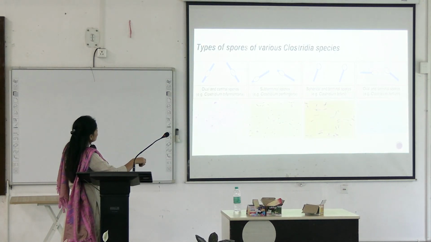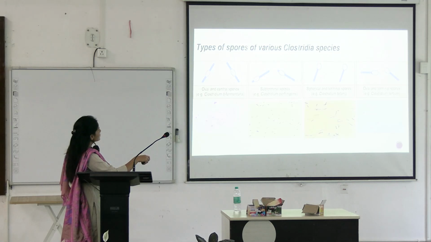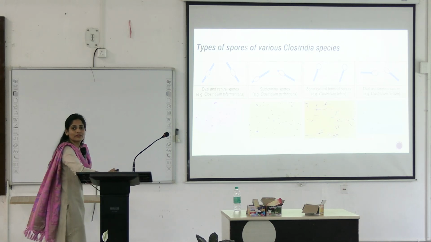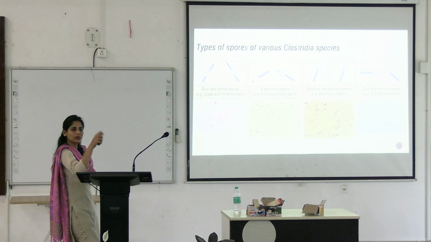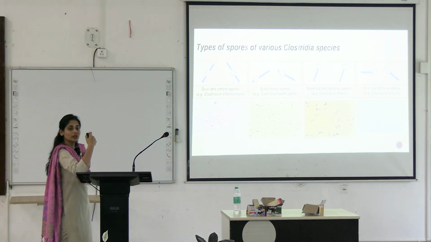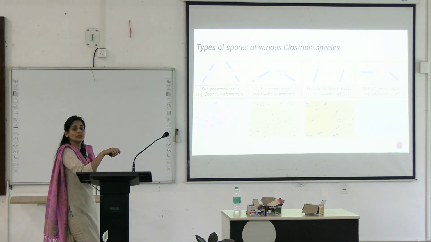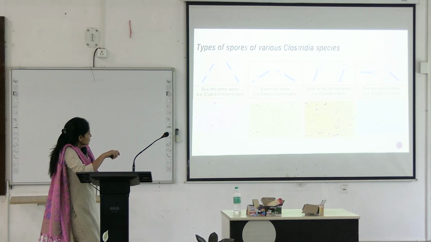How do they appear? In Clostridium bifermentans, there are oval and central spores. They are centrally located. In case of subterminal spores, you can see they are subterminally located like this. Here you see drumstick appearance. Have you seen drumsticks? Sticks that you use to beat the drums. They appear like this. These are Clostridium tetani. And there is Clostridium tertium which appears as a tennis racket or badminton racket appearance. They are terminal spores. Just remember this, subterminal spores, can you see here, this subterminal spores?